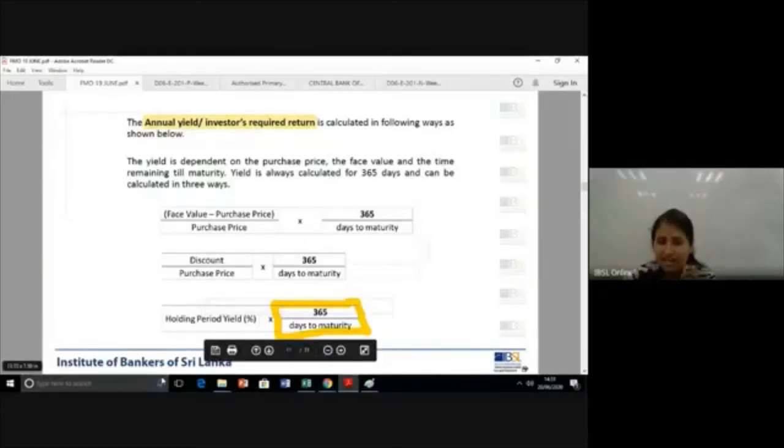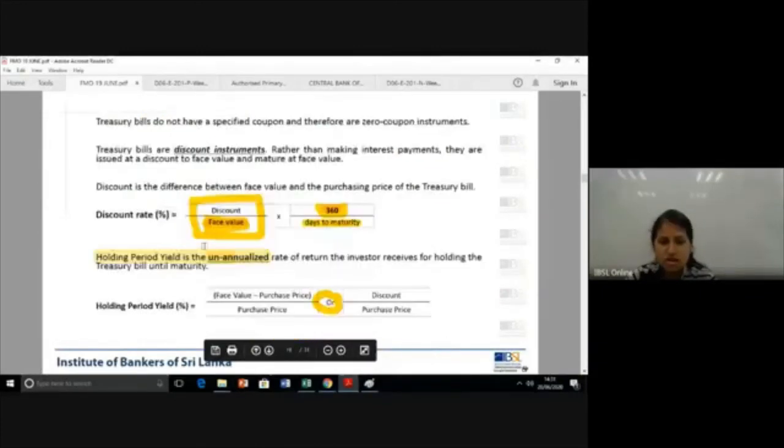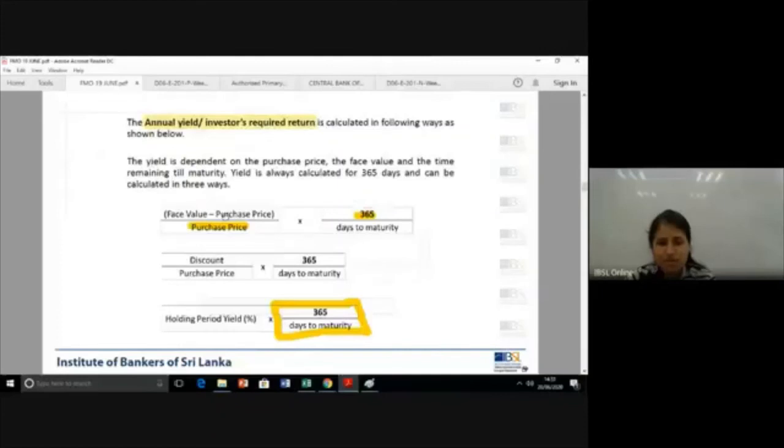But again, what I want you to highlight here is purchase price and 365. Now earlier we saw it was face value and it was 360. But here it's going to be discount again on top, but it's going to be purchase price and 365.